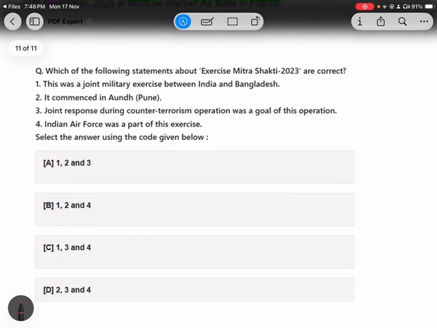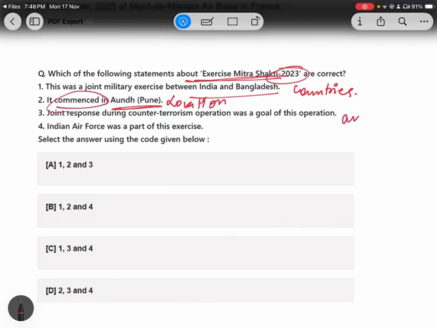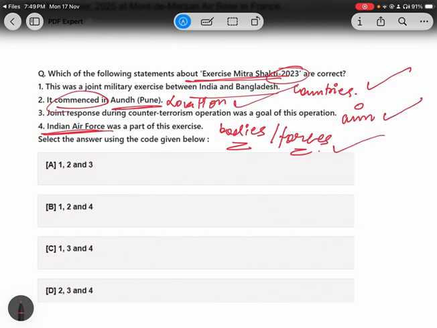This is the PYQ. The question was asked on Exercise Mitra Shakti 2023. Four points were asked: between which countries it was conducted, the location, where it commenced, the aim, and which bodies or forces were involved. So basically, four things were asked: which countries were involved, what was the location, what was the aim, and which forces were involved.